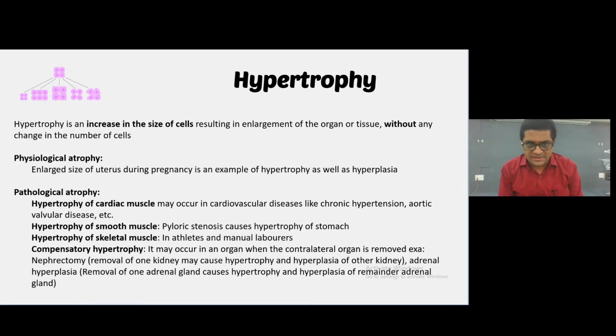Hypertrophy of smooth muscles: pyloric stenosis causes hypertrophy of the stomach. Hypertrophy of skeletal muscle occurs in athletes and manual labor. Compensatory hypertrophy may occur in an organ when the contralateral organ is removed. If we remove one organ, then the other organ performs with double efficiency. Examples are nephrectomy, where removal of one kidney may cause hypertrophy and hyperplasia of the other kidney, and adrenalectomy, where removal of one adrenal gland causes hypertrophy and hyperplasia of the remaining adrenal gland.